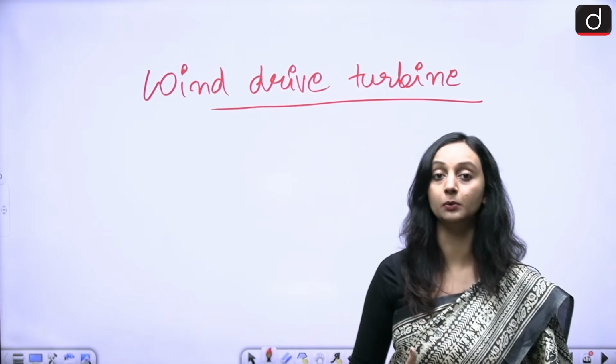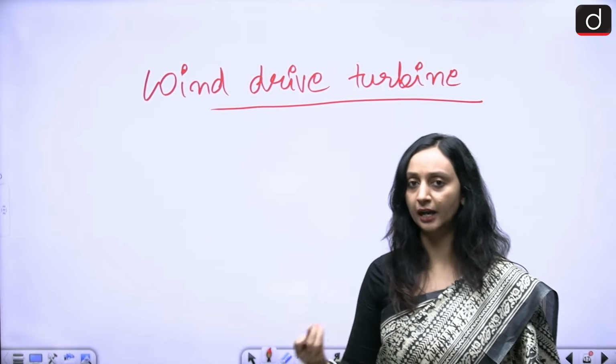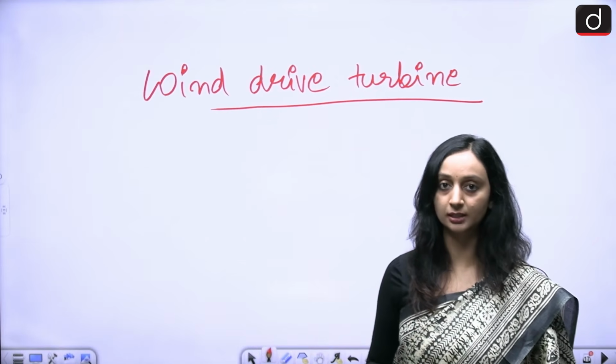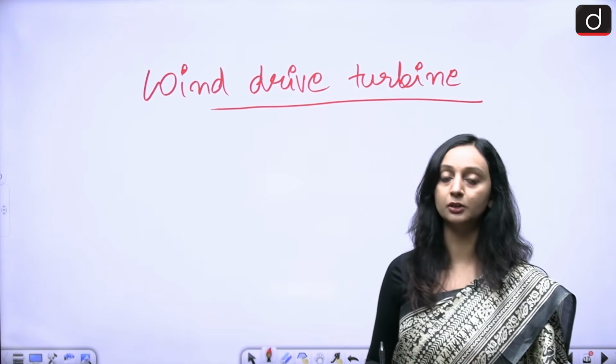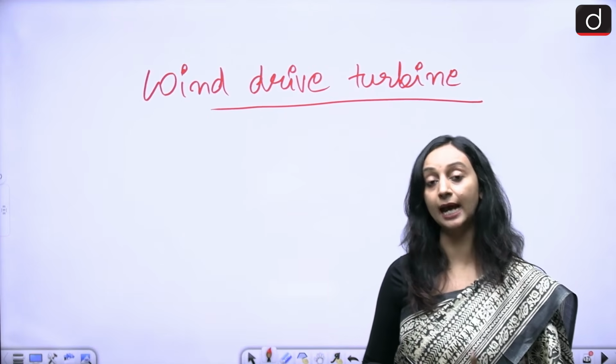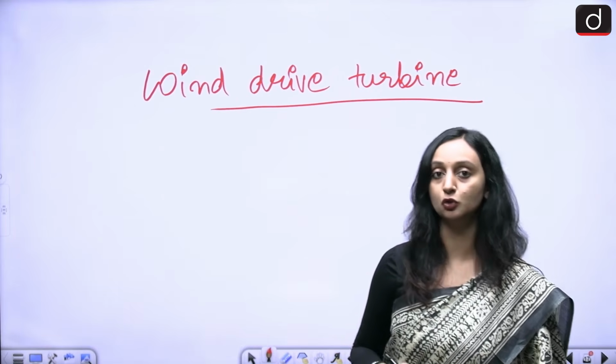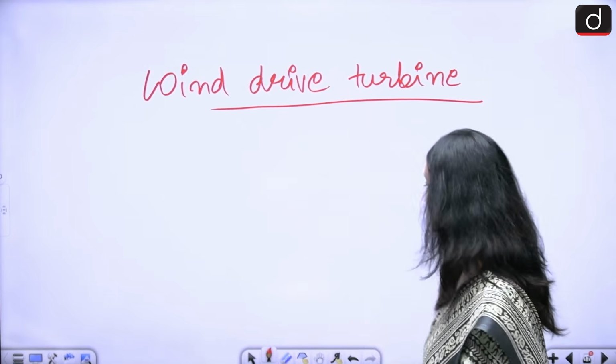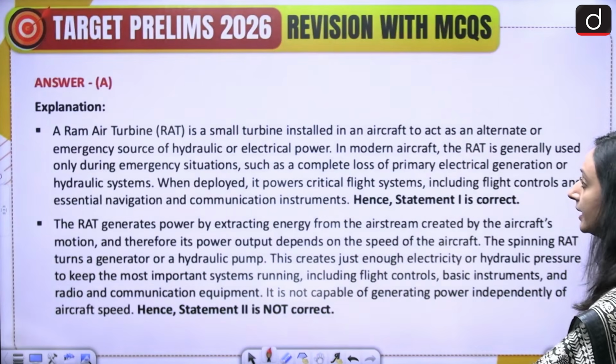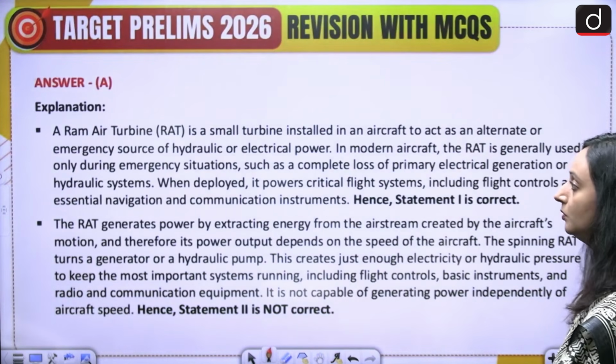It is going to generate power because it is going to be connected to the different hydraulic engines, etc. So this is what's going to happen. It is going to function only in emergencies, and it is driven by the speed of the aircraft. It is actually wind driven. It is not independent of the aircraft's speed. So if we look at the correct answer over here, it is only option A.